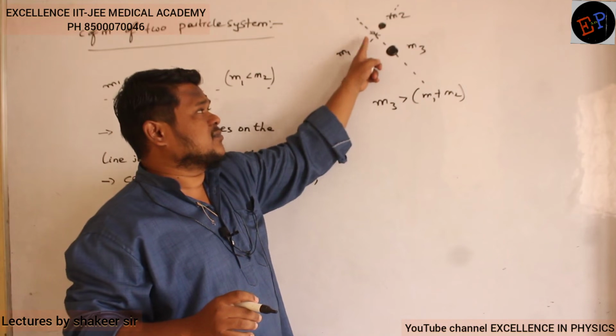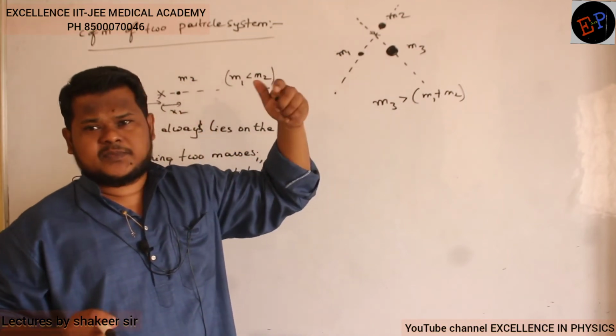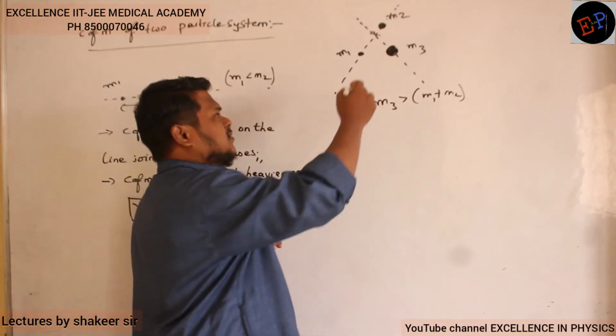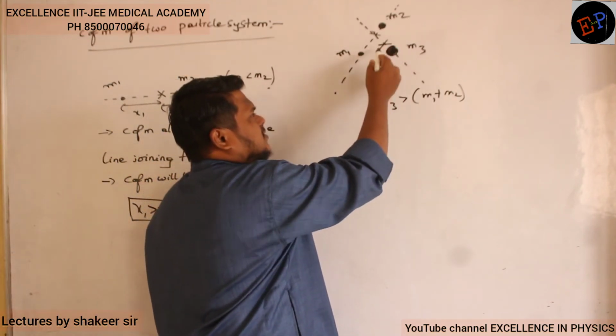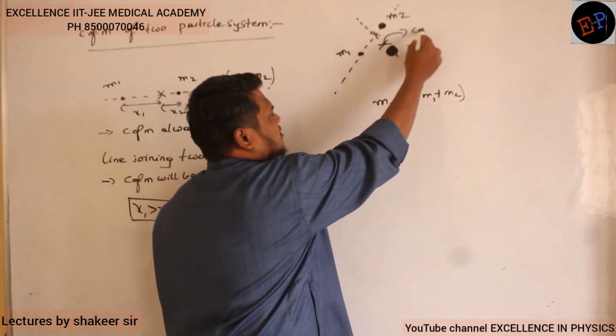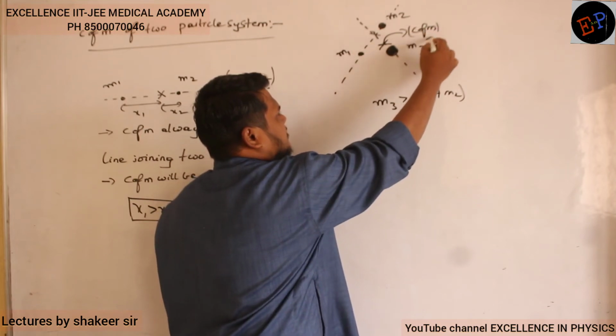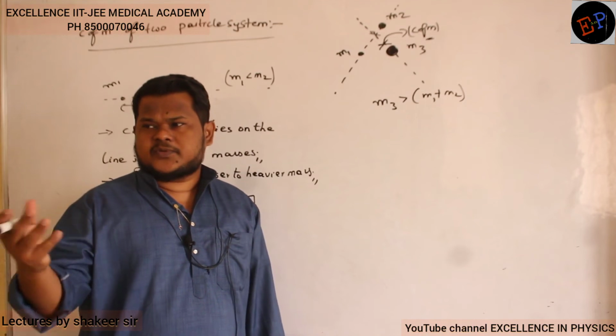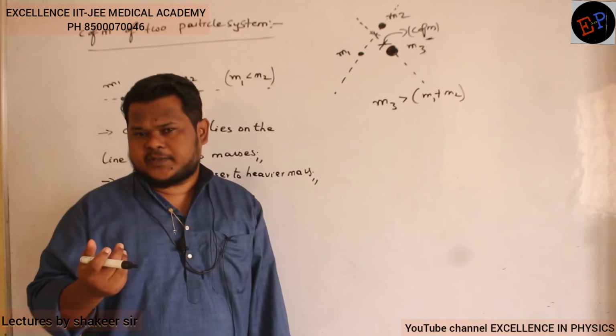Now out of M1, M2 and M3, which is a bigger mass? M3 is a bigger mass. So again, where will be the position of center of mass? It will be closer to M3. So this will be the final position of center of mass. Are you able to understand? So this is how approximately you can find out the position of center of mass if you know the masses of the body.